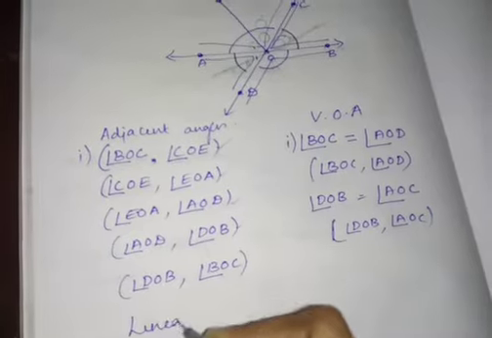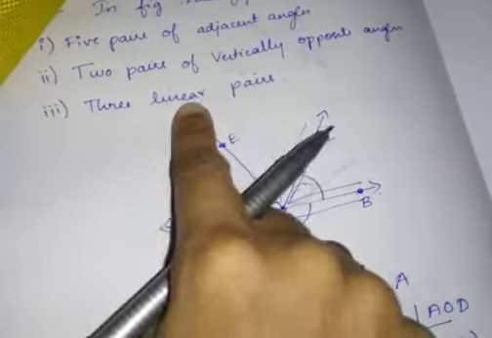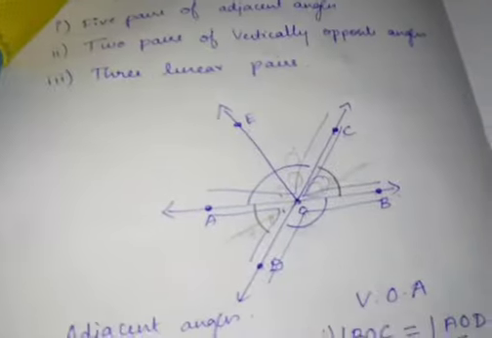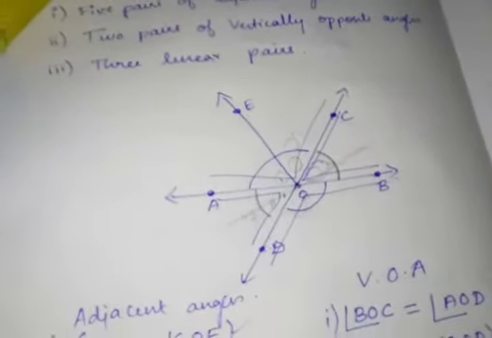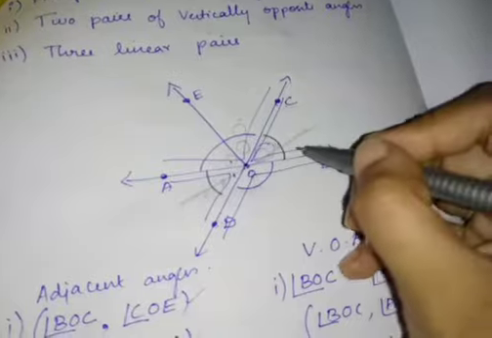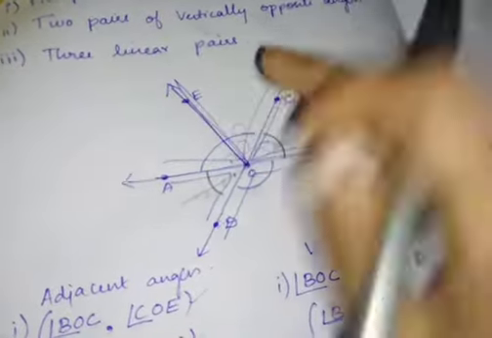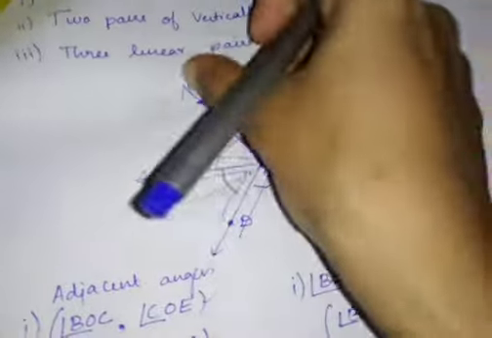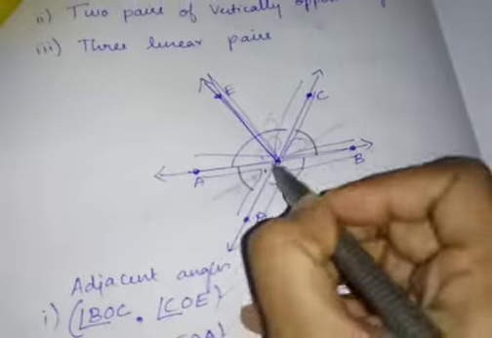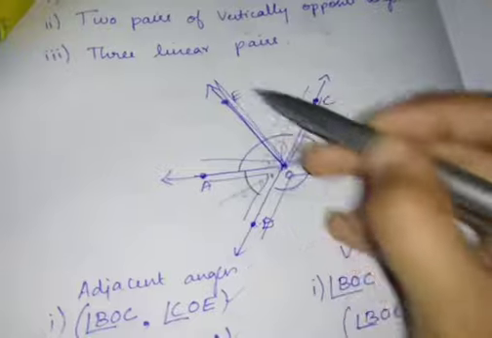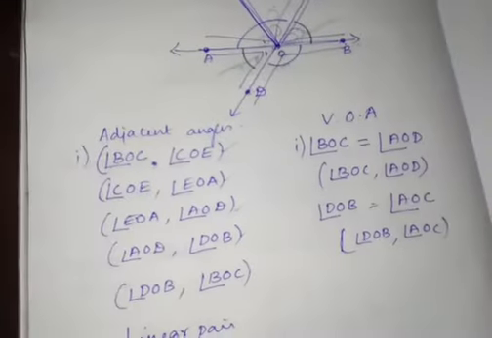Next, linear pair. Very easy. How many linear pairs do we want? 3 linear pairs. A linear pair lies on a single straight line with one arm. First I am taking this one as the straight line. So AOE plus EOB.